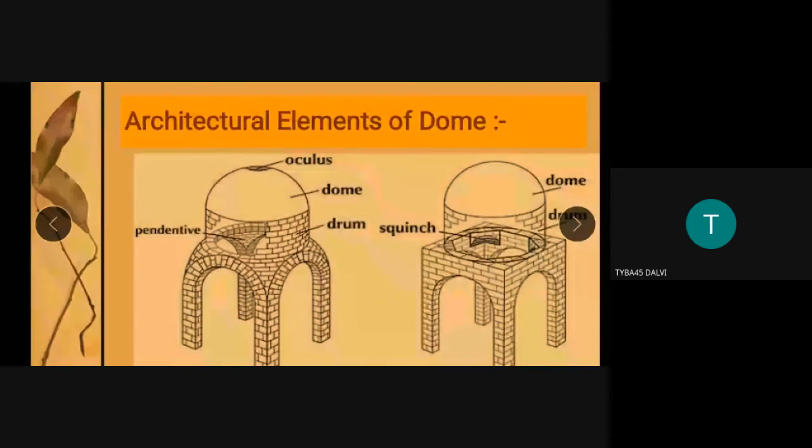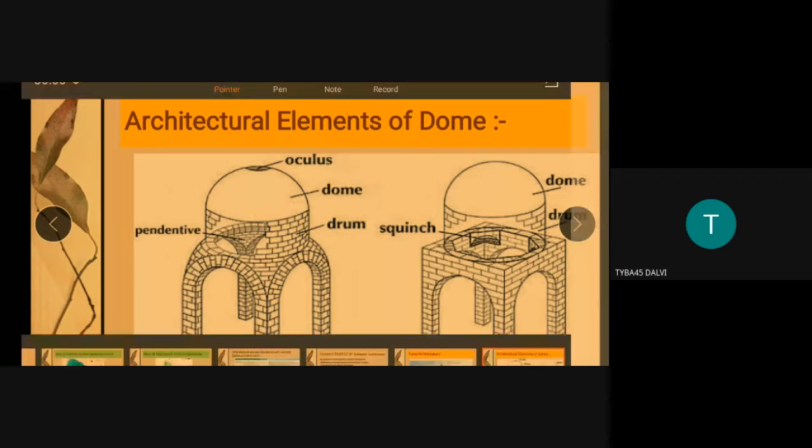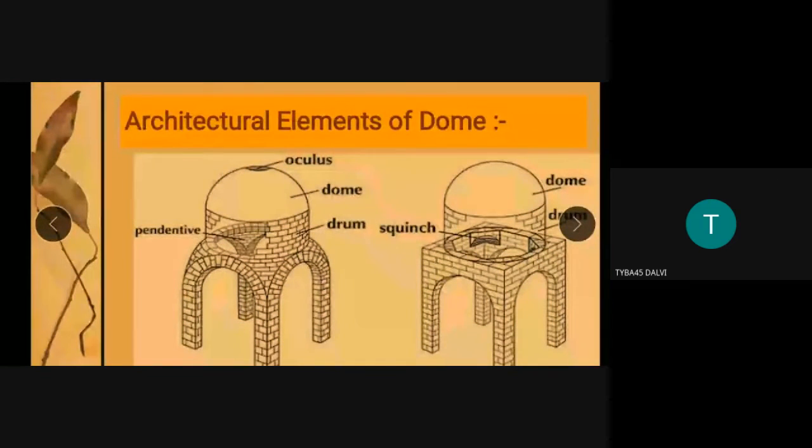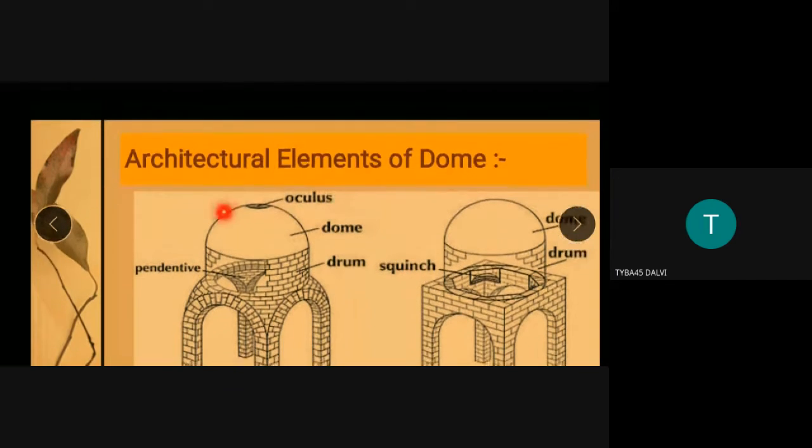And again for ventilation also, it has basically this oculus, which holds the upper top finial on the top. So basically the oculus is present everywhere. It is a basic architectural element of the tomb architecture and dome. Then you see the onion hemispherical dome, as I explained to you.